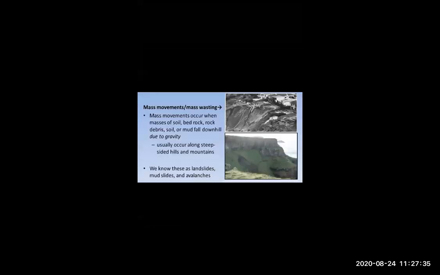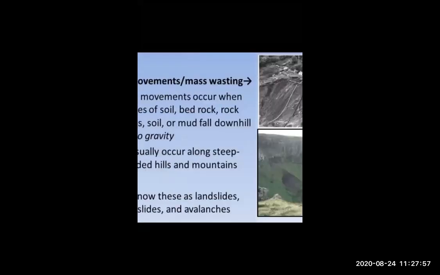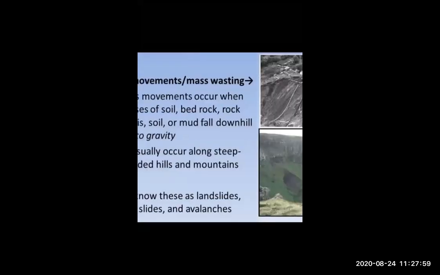Look at this. I'm again explaining mass movement. Mass movement is also called mass wasting, and it occurs especially in the mountains. And how does it occur? It occurs when masses of soil and bedrock, just look over here, fall because of gravity.